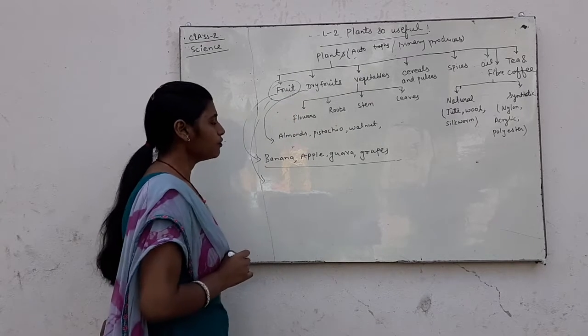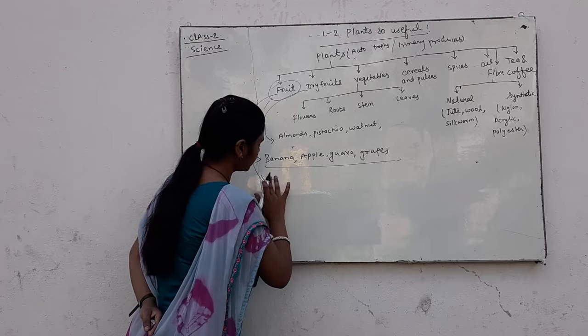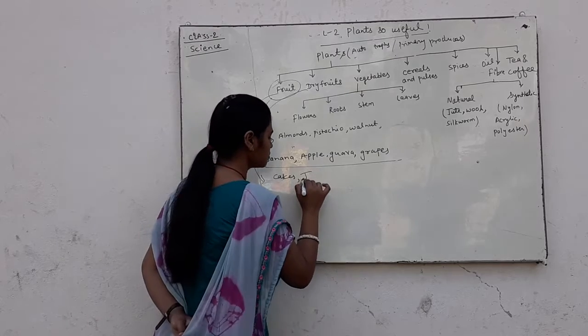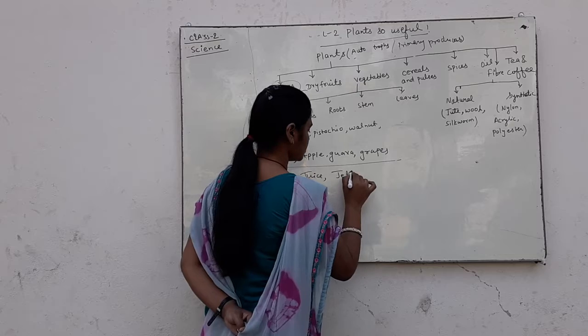The uses of fruits are like cake, juice, jellies.